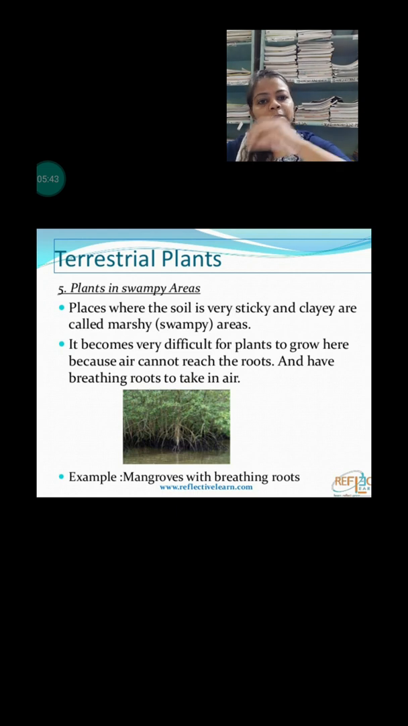That's why some of the roots have to grow above the soil, so that they can easily exchange gases. Okay, and these roots are called breathing roots or aerial roots, and the plants that grow in this type of area are called mangrove trees. So mangrove trees grow in swampy or marshy areas.